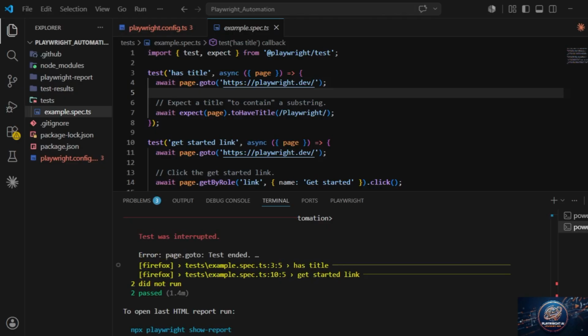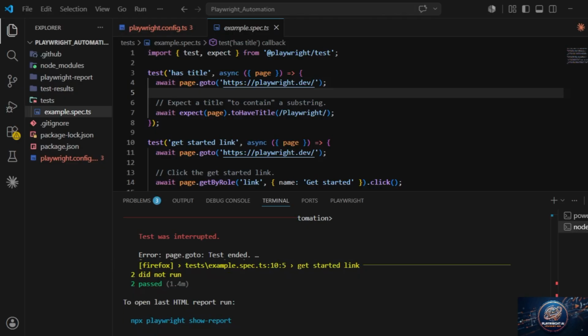Now we will see it with the headed mode.